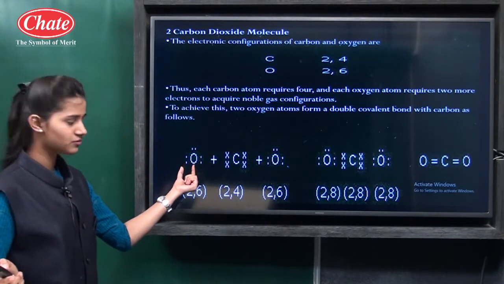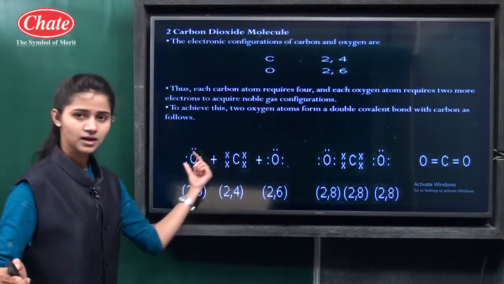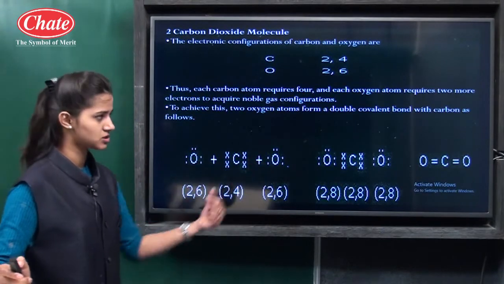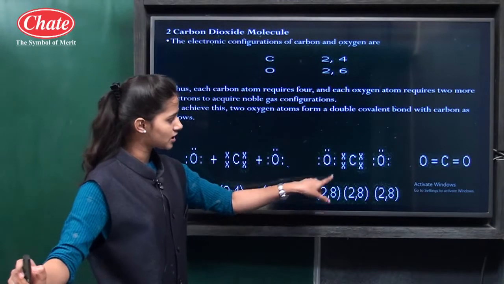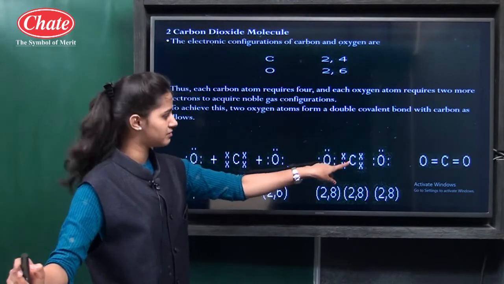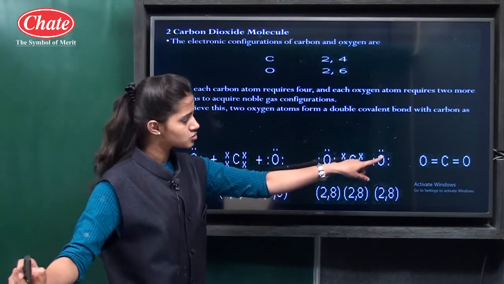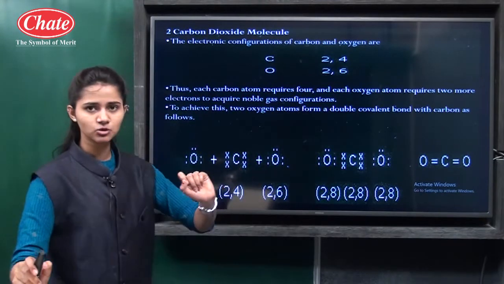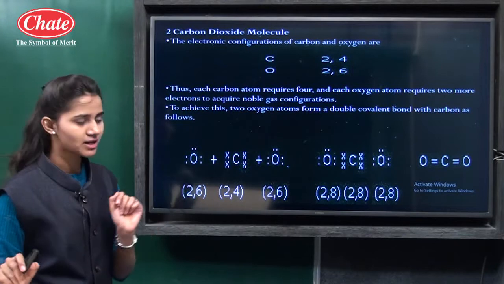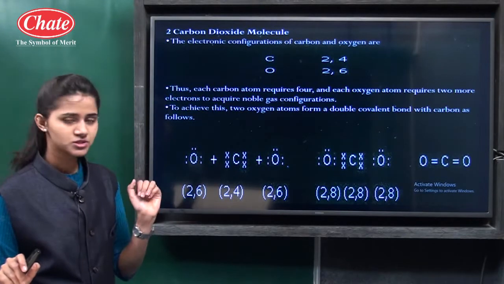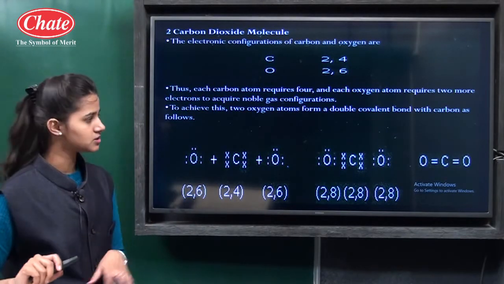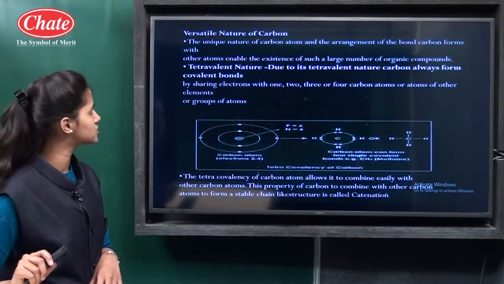This is a single atom of oxygen, carbon and oxygen. So there is actually a sharing of 2 pairs of electrons between the carbon and each oxygen. Surrounding the carbon, we can observe 4 bonds, and as per the valency of oxygen, oxygen has 2 bonds. Okay, this is the formation of the carbon dioxide molecule.